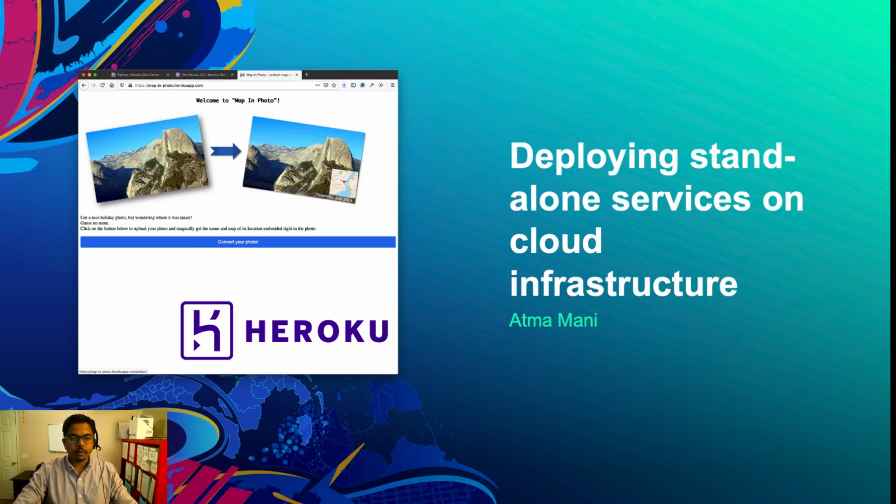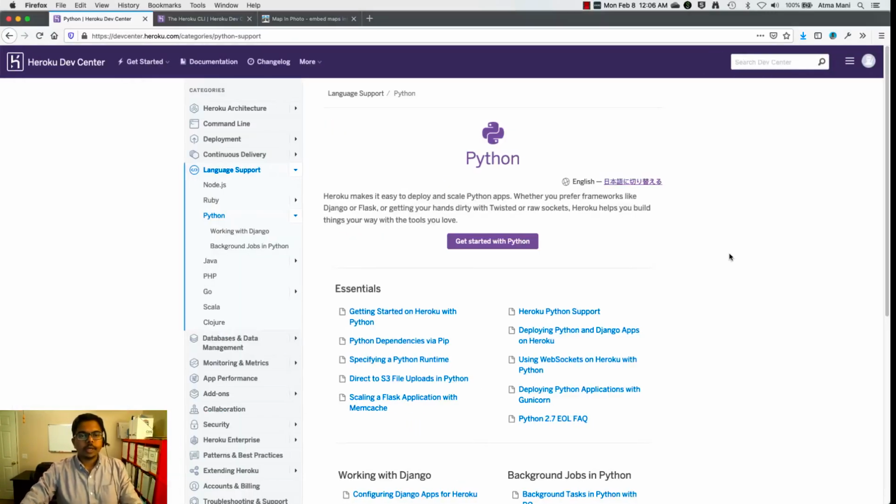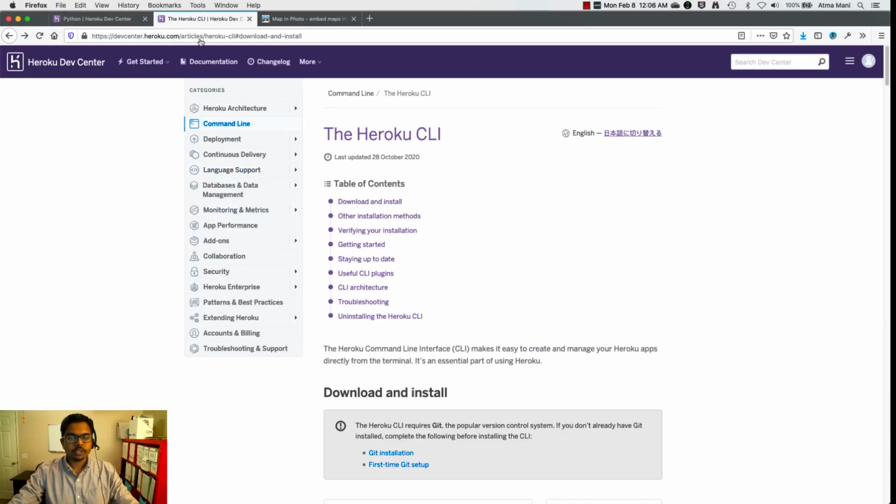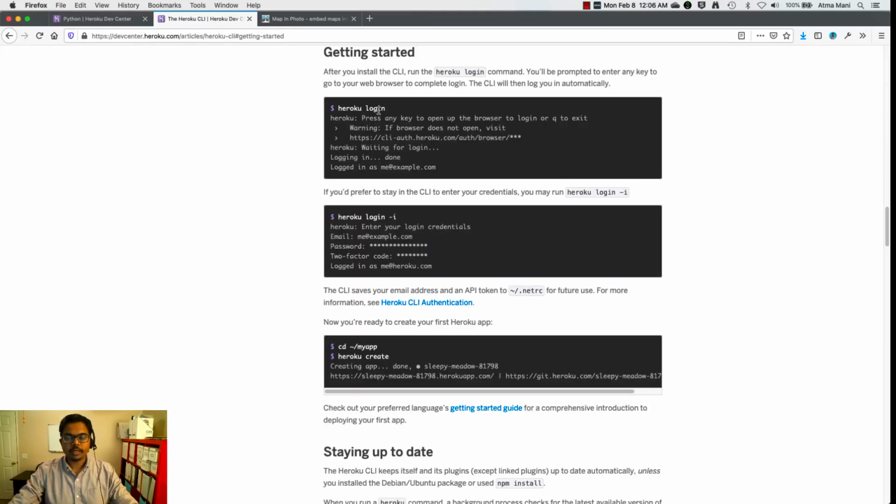So let us go back to my browser. Heroku is extremely beginner friendly, and that was the reason for my choice. And Python is very well supported within the Heroku platform itself. To get started, you would just go ahead and install the Heroku CLI or the command line interface. And then you would log in with your credentials for the Heroku account. The Heroku free account gives you a lot of free runtime, something that is totally within the scope. The application that you're building will be completely within this free scope that Heroku provides.